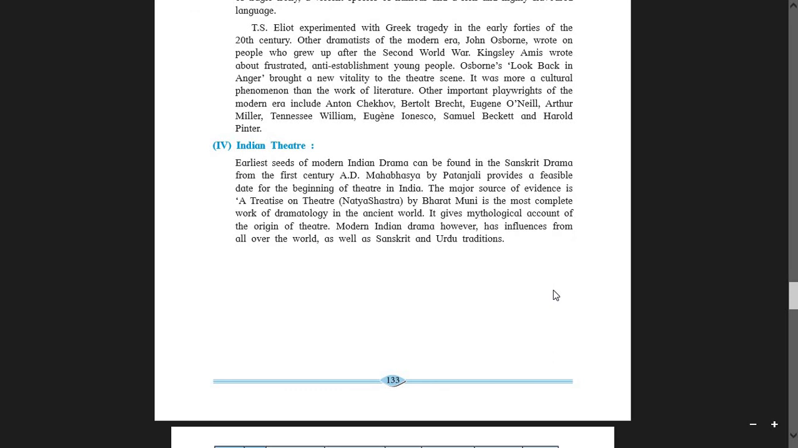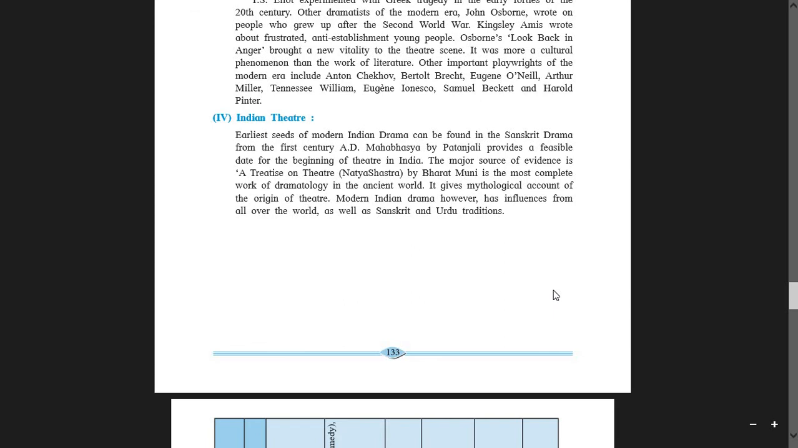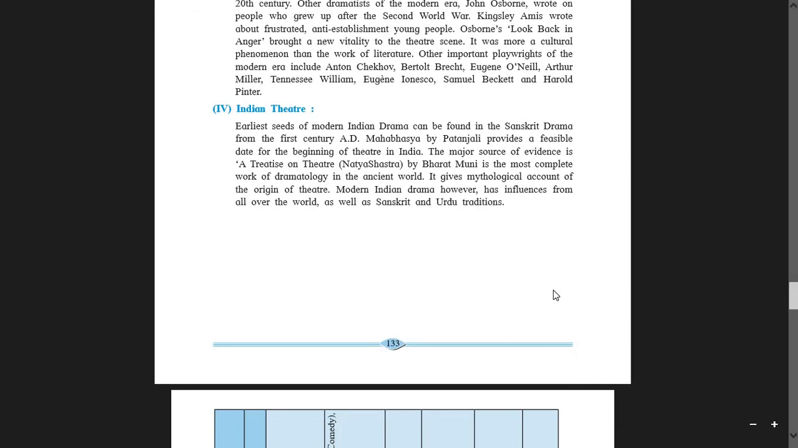Then what about the Indian theatre? The earliest seeds of modern Indian drama are found in Sanskrit drama from the 1st century AD. Mahabhasya by Patanjali provides a feasible date for the beginning of the theatre in India. What is the meaning of feasible? Underline this word, feasible.